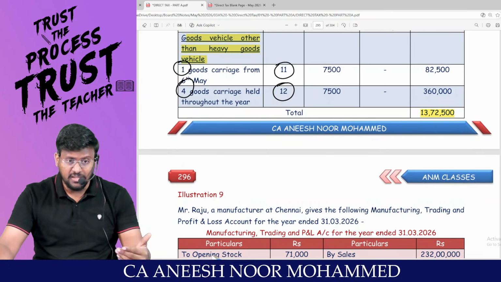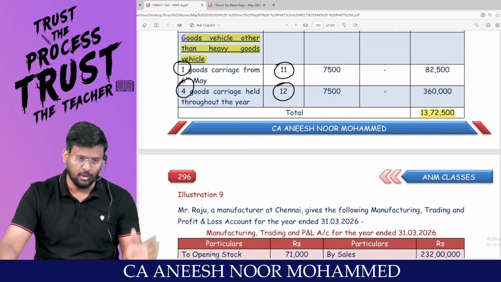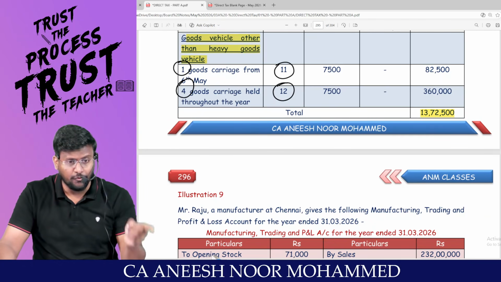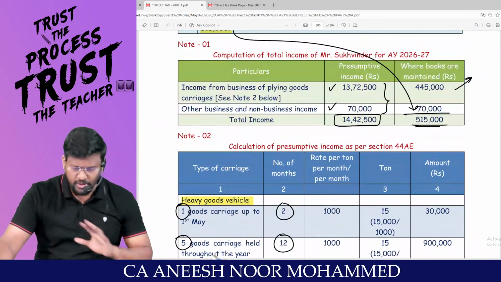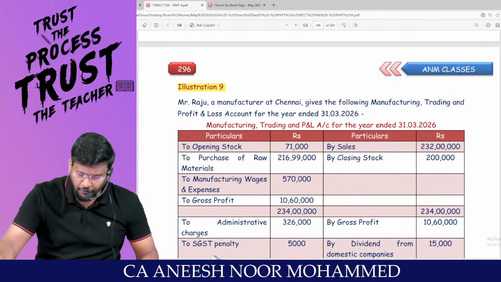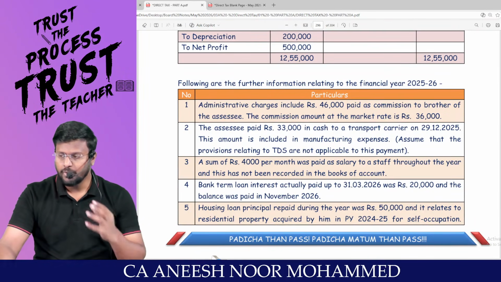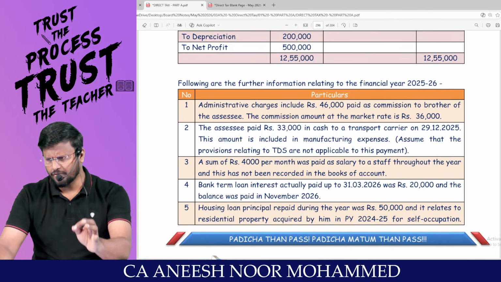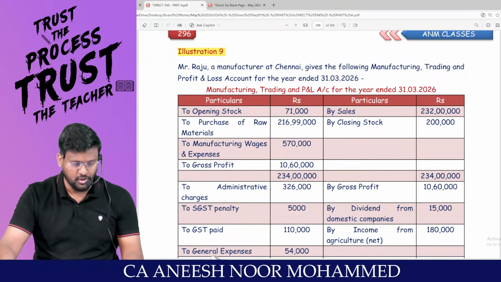Actually, question number 7 was a presumptive taxation relating to 44AD and the normal route. Question number 8 is presumptive taxation relating to 44AE and the normal route. Sir, just redo this question very quickly and come back to me. I will be solving question number 9 for you. Again, a P&L account related question. There, we will be doing a lot of regular adjustments. Right, sir? Take 5 to 7 minutes of time. Quickly complete and come back, my dear lovable students. We will proceed to question number 9.